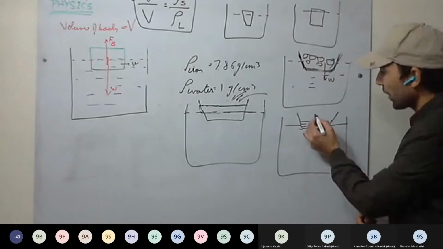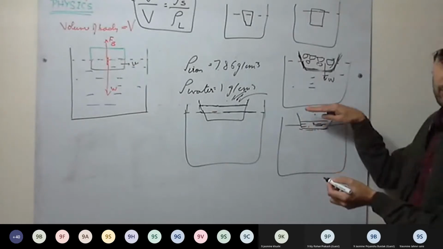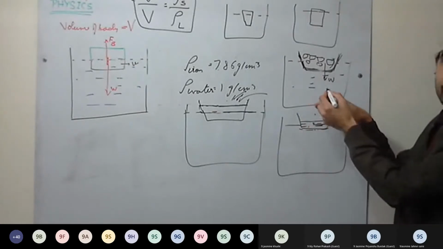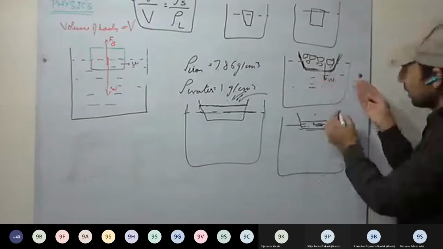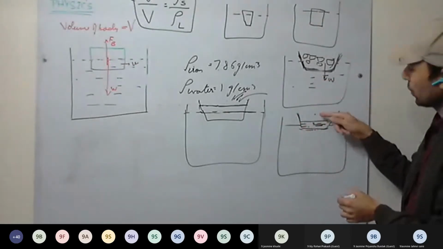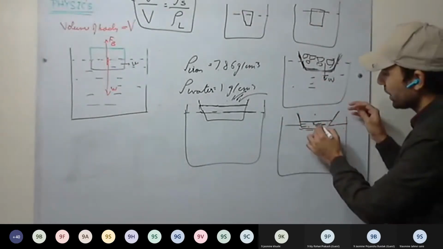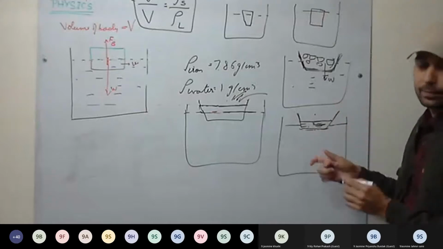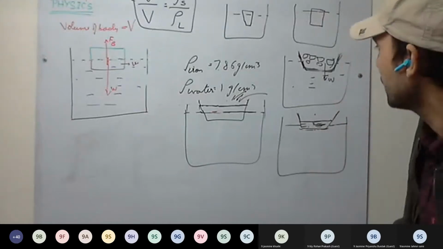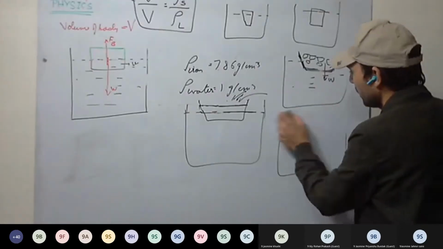And see, toppling happens when the center of gravity rises. The higher the center of gravity, the more unbalanced the ship will be. So to lower the center of gravity, we fill it with sand. This is clear? Any doubt you have?